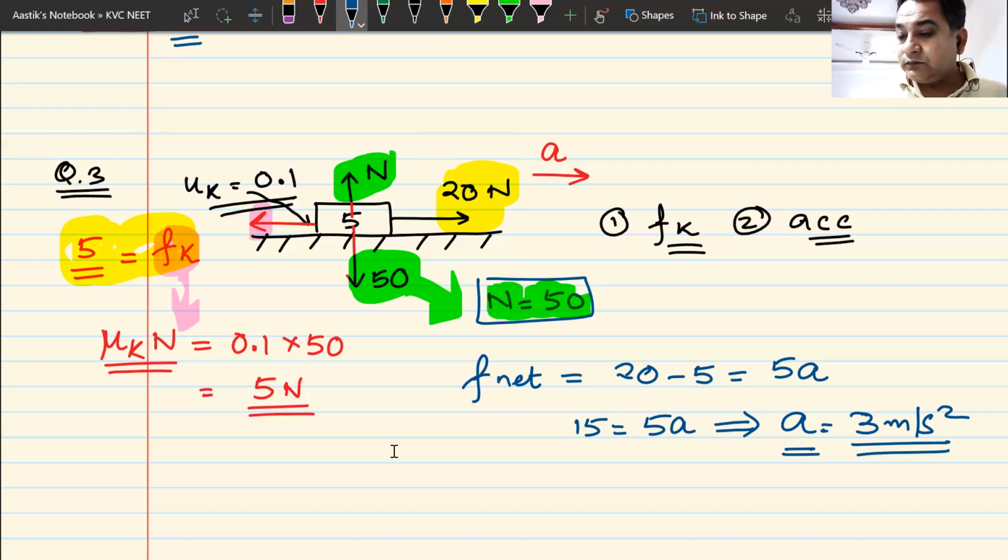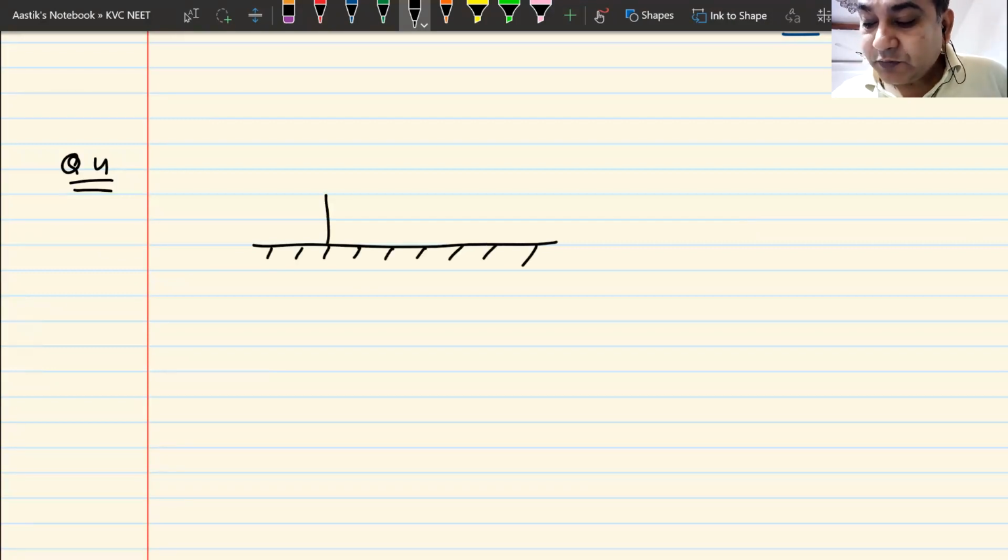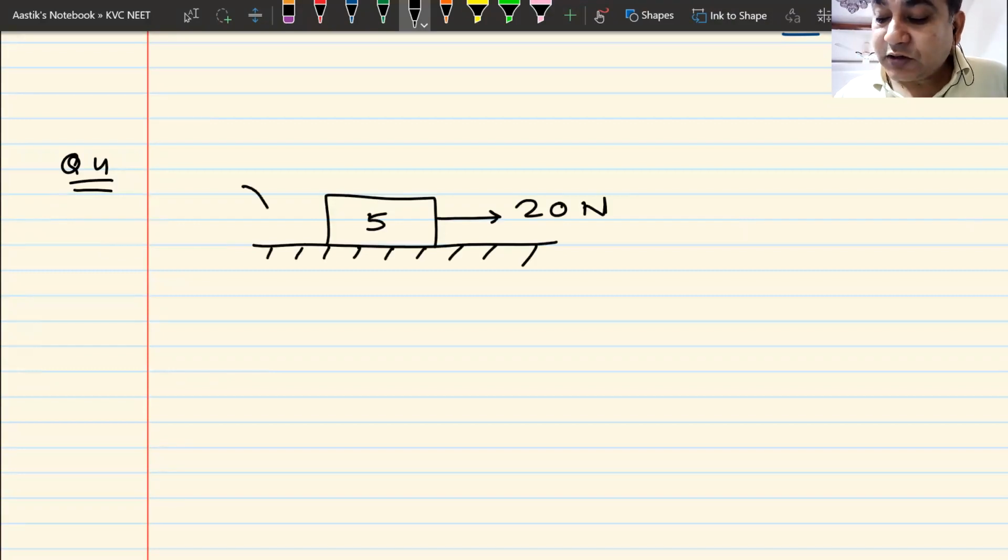Okay. Now, let us change the question. And now let me put the question like this. Same question, 5 kg block, 20 newtons is the force. What I have changed here is the value of mu k. Let me put mu k as 0.2.